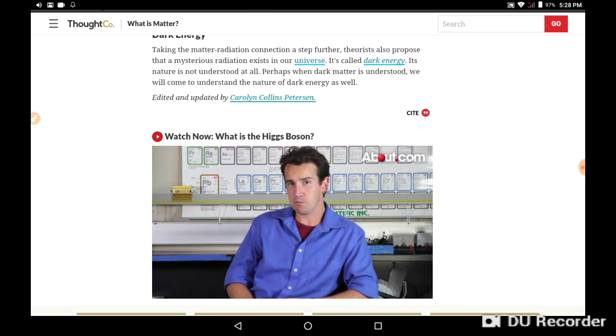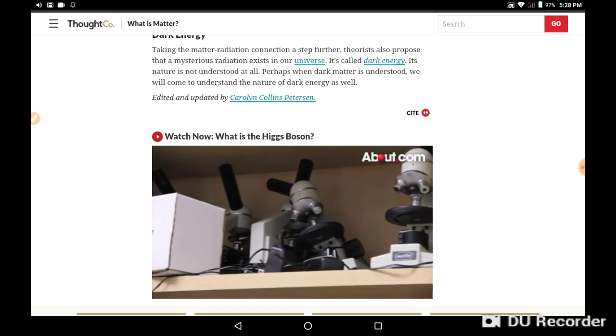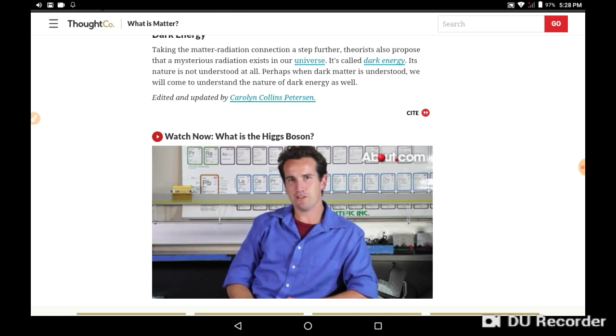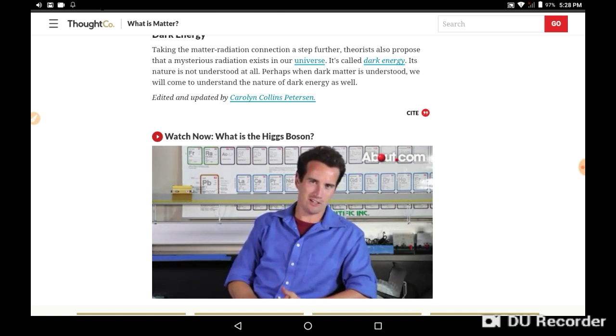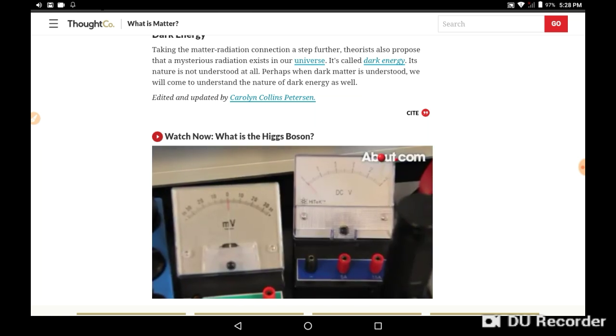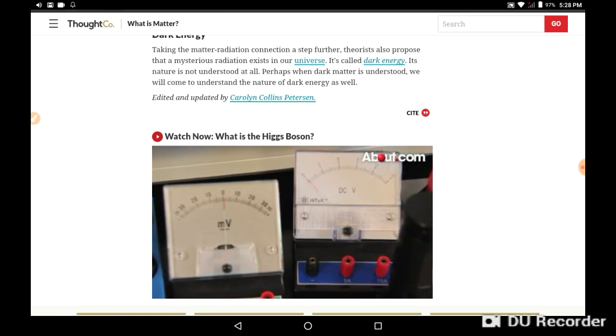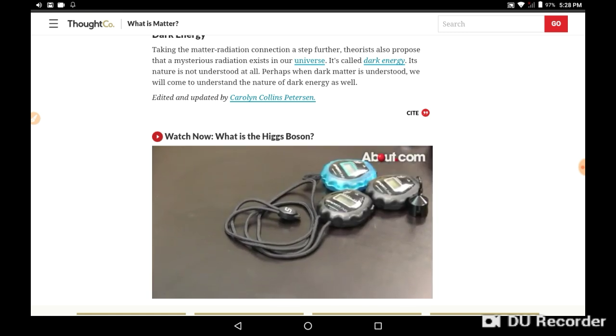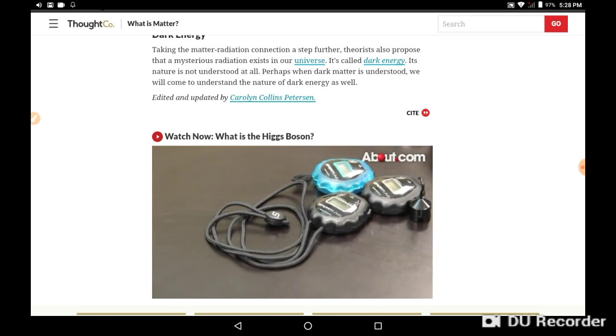For example, the Higgs boson is supposed to pull on the W and Z bosons, which are also theoretical particles, but their existence is well supported by experiment. The Higgs particle is not like an electron, where you can get an electron stuck on a drop of oil and make specific measurements on it. The problem with the Higgs boson that makes it so difficult to detect is that it only lasts for 10 to the negative 22 seconds, too short to be measured in any reasonable way.